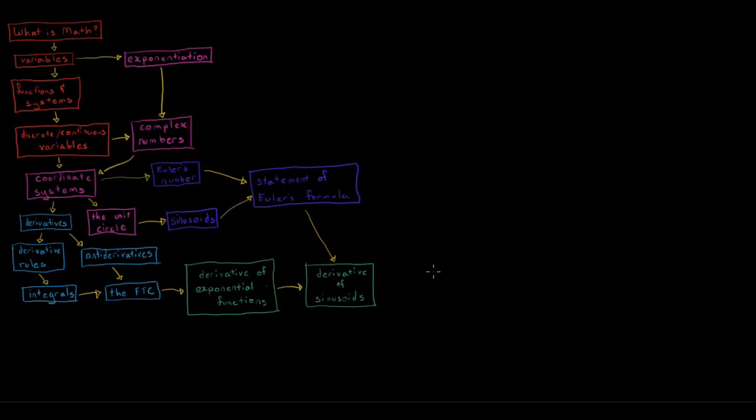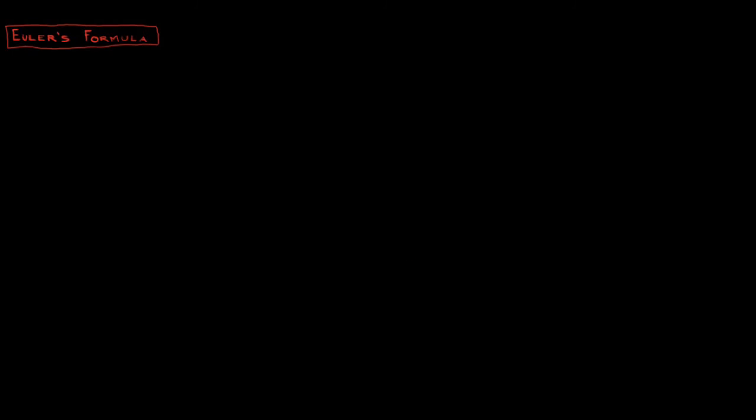We now have the tools to prove Euler's formula. This proof, as the culmination of all the steps that preceded it, represents the final necessary background to signal processing, and concludes this series on necessary background to the study of signal processing. Euler's formula states that e to the i theta is equal to cosine of theta plus i times sine of theta. Instead of deriving the statement itself, we're going to prove it to ourselves by testing to make sure it's valid, given our definitions.